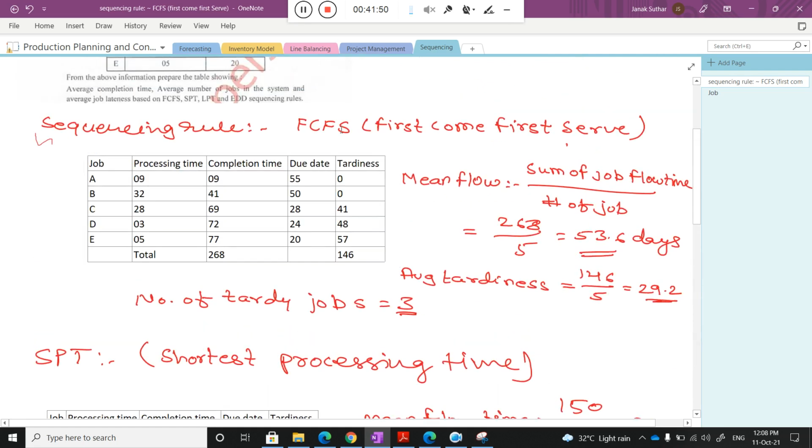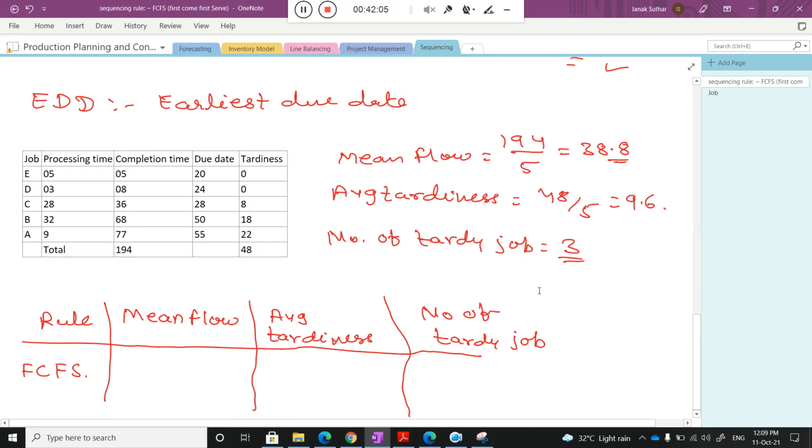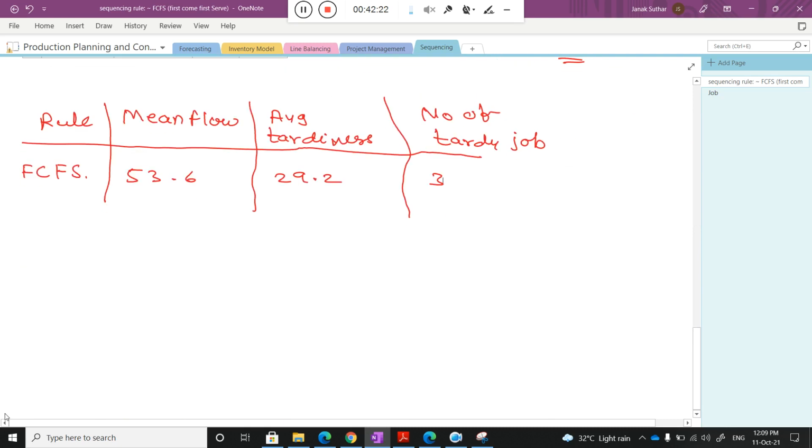When I apply the first come first serve rule, the mean flow time is 53.6, the average tardiness is 29.2, and the number of tardy jobs is 3. Now I put the next strategy that we applied.